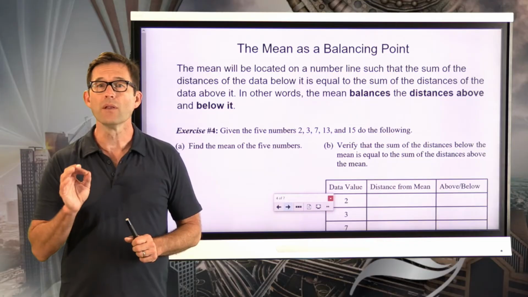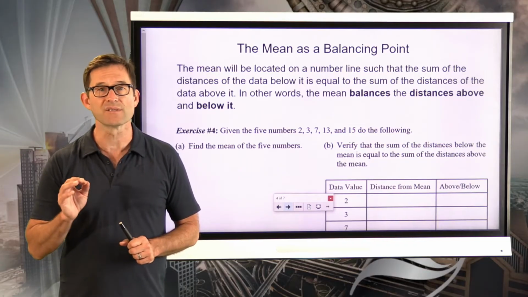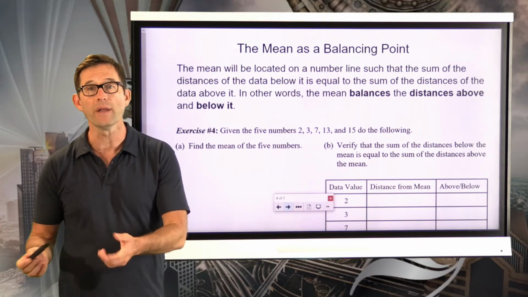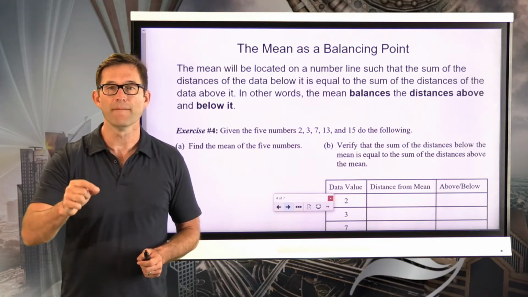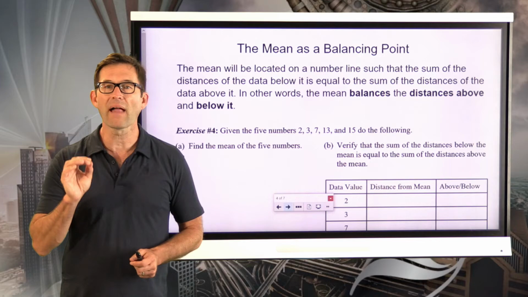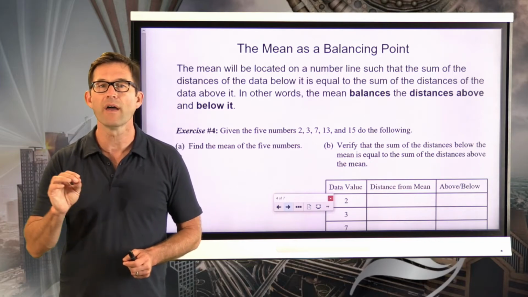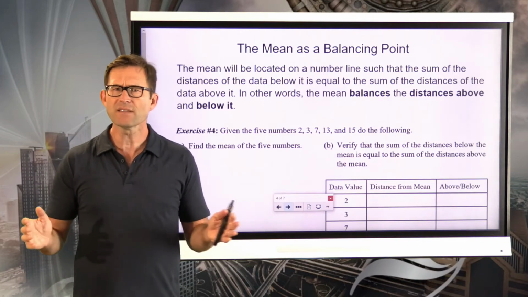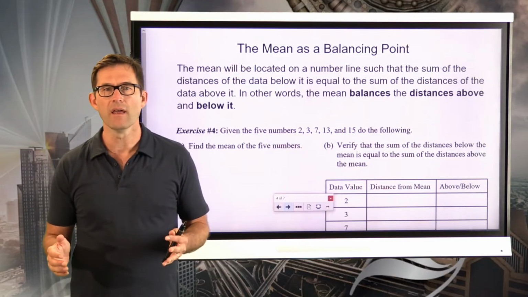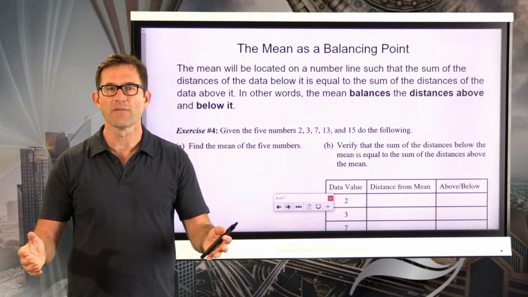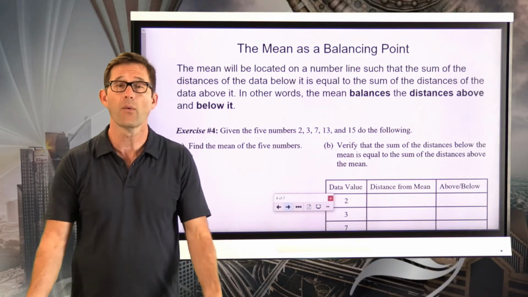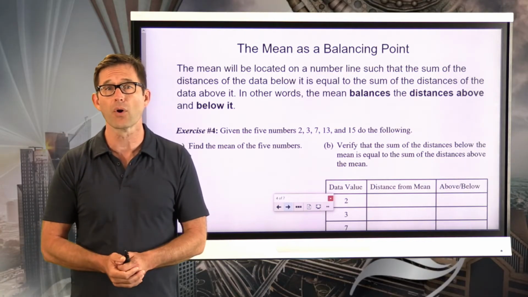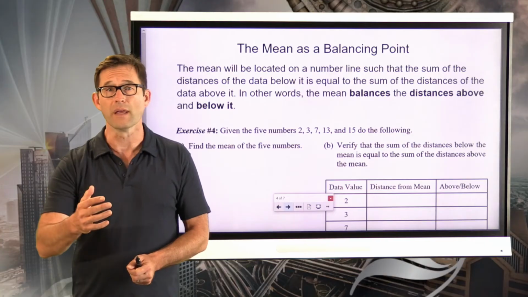The mean will be located on a number line such that the sum of the distances of the data below it is equal to the sum of the distances of the data above it. In other words, the mean balances the distance above and below it. And that's a very different way of looking at the mean than that equal or fair share value. The equal or fair share value just comes from how we calculate the mean. We add them all together and divide by how many there are, and there's our mean.